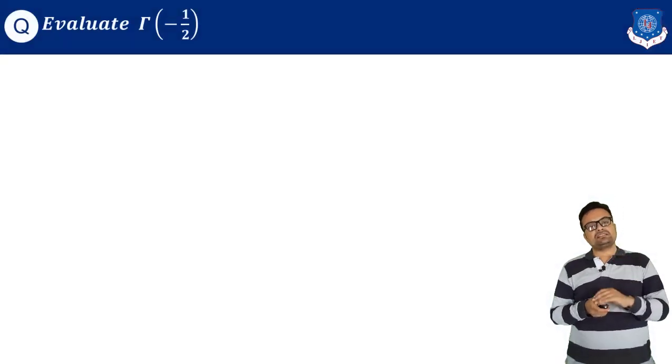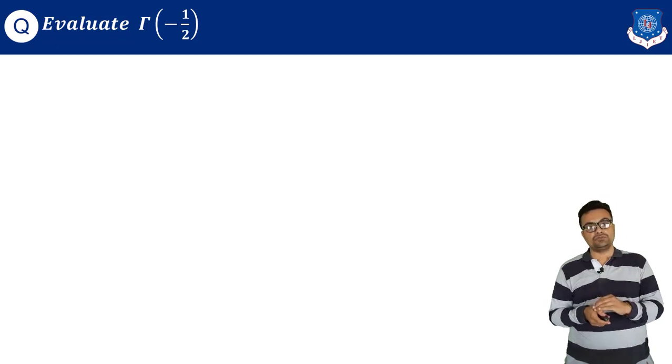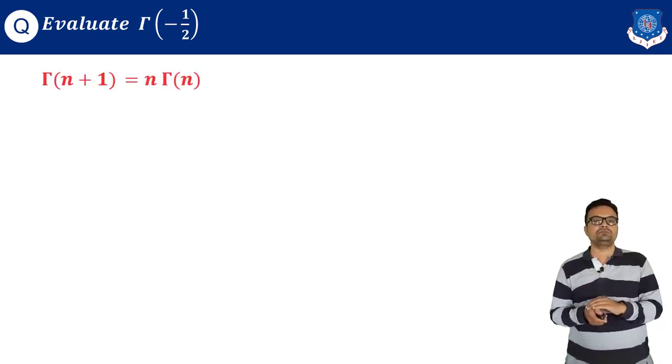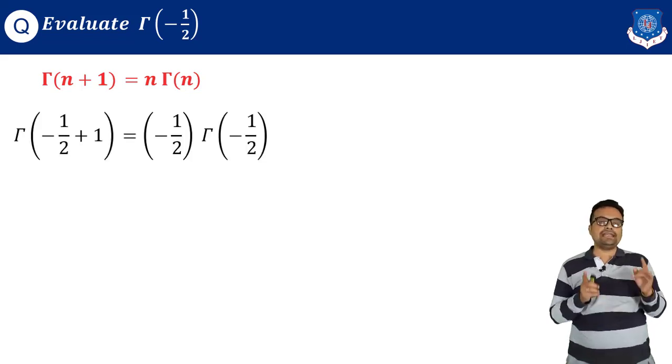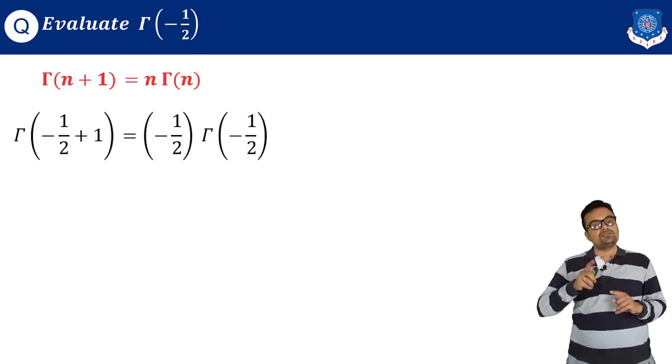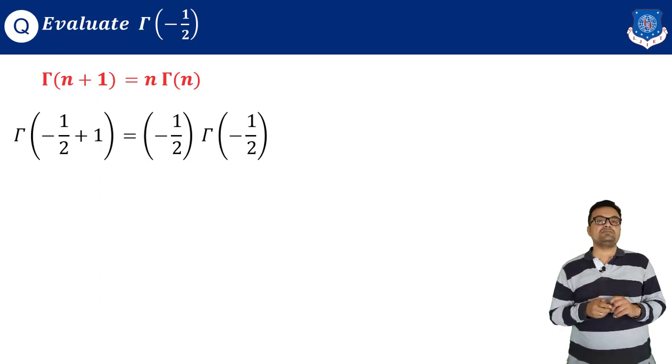So this is my first example: how to find the value of gamma of minus 1 by 2. We know that the gamma function is defined for n greater than 0, but using the formula you can treat these values also. Gamma of n plus 1 is equal to n times gamma of n, taking n as minus 1 by 2.